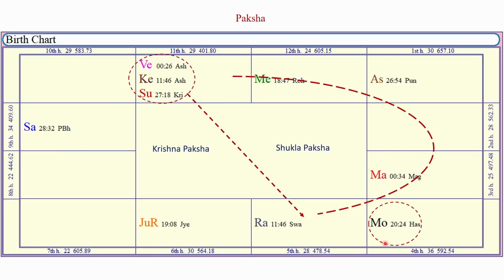Here, in this Janma kundali, moon is posited in Kanya Rashi. In this Janma kundali, moon is posited in between the sun's Rashi and its opposite Rashi. That is, moon is posited between Mesha Rashi and Tula Rashi. Therefore, we can say the birth of the native in Shukla Paksha.